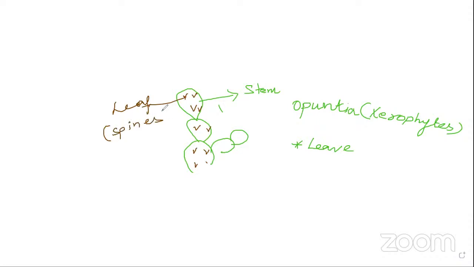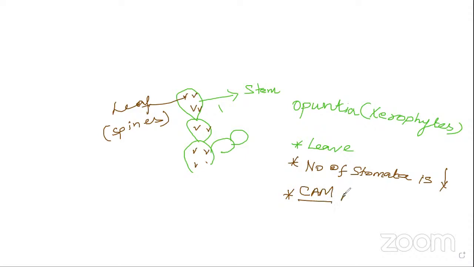This is very, very important. In this category, the number of stomata is also very less in nature, as I already told you. They also have specialized photosynthesis reactions, denoted as CAM, crassulacean acid metabolism.